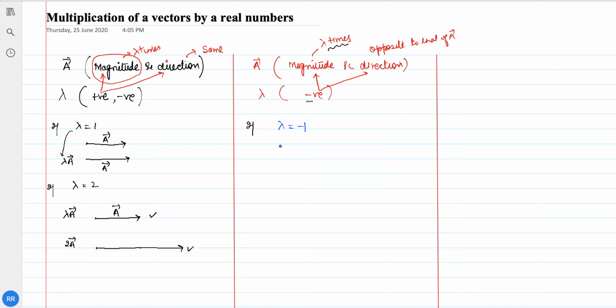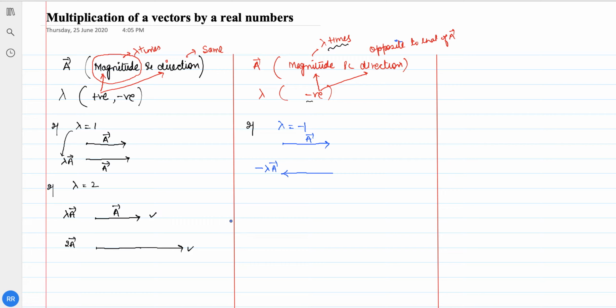This is vector a, so what will be lambda times a? Now lambda is -1, so its magnitude, represented by the length of the vector, will remain the same, but the direction will be opposite to that of a.